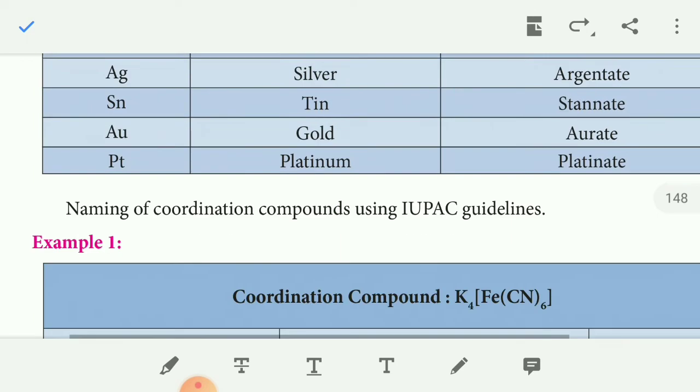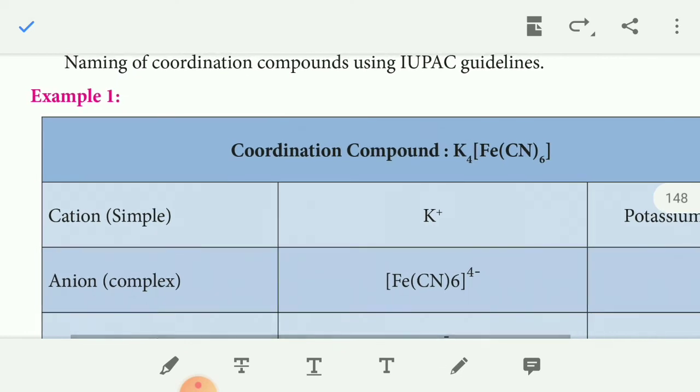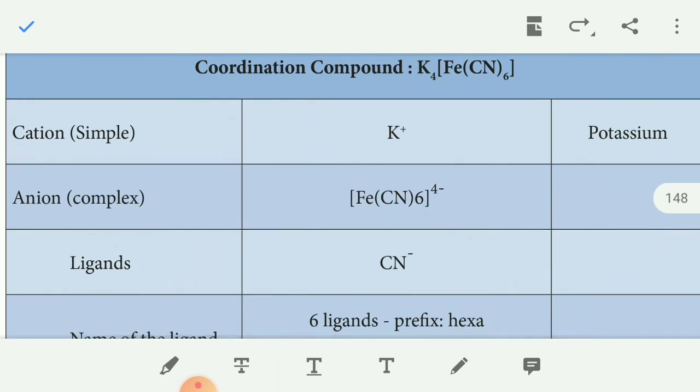So on. Now, example 1, the coordination compound K4[Fe(CN)6]. Here, what is the cationic complex? K4 is a simple cation, so the complex is an anion. The coordination entity [Fe(CN)6] is an anionic complex.